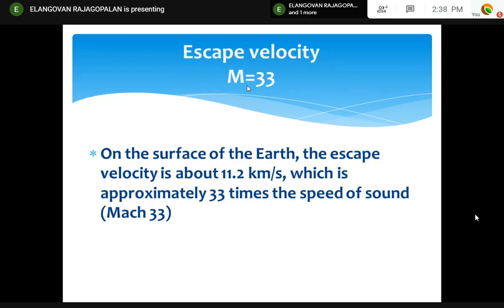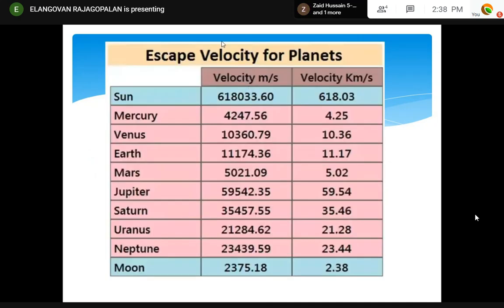Maybe one multiple choice question may come. Let us see. Escape velocity also depends upon the planet mass because it is also root of mu by r. Mu is GM. So see, the Sun's escape velocity is this much: 618 kilometers per second. The rocket must thrust to a velocity of 618 kilometers per second. But for Earth, our rocket has to go to 11 kilometers per second. Right? If we reach that on Earth, it will escape. Venus, slightly less. But if we go to Jupiter, it is higher.